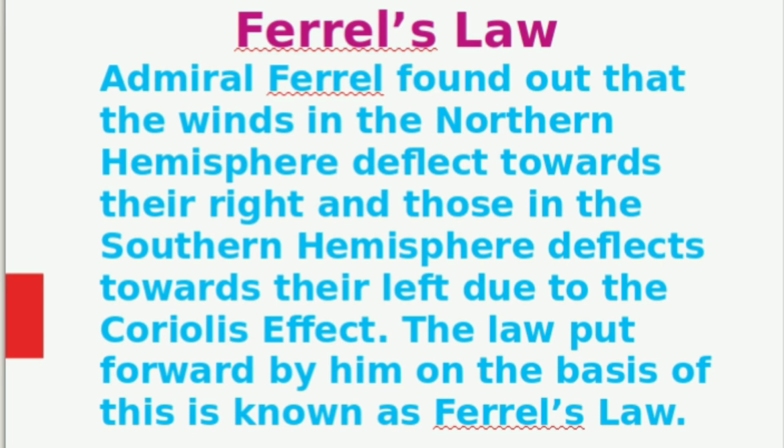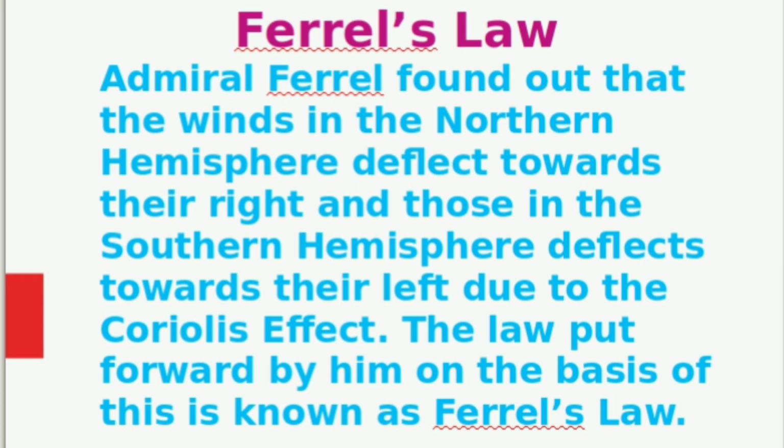Ferrel's law. Admiral Ferrel found out that the winds in the northern hemisphere deflect towards their right and those in the southern hemisphere deflect towards their left due to the Coriolis effect. The law put forward by him on the basis of this is known as Ferrel's law.